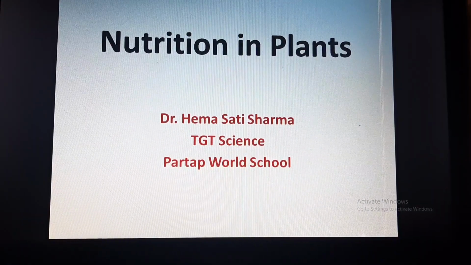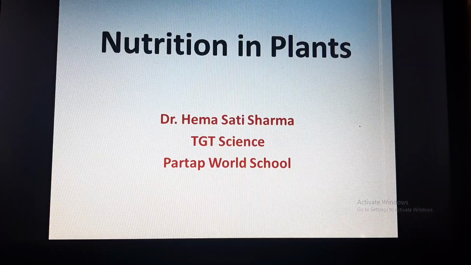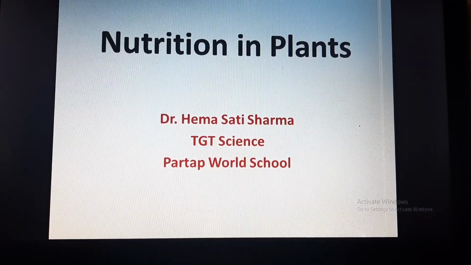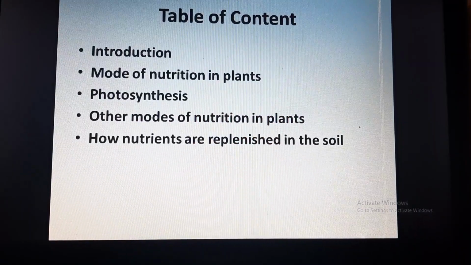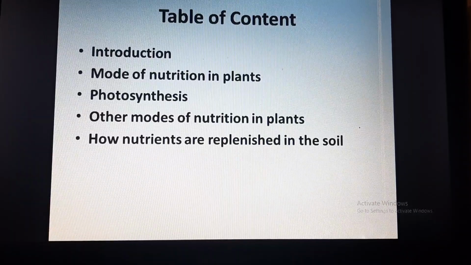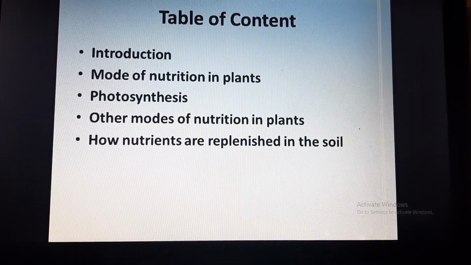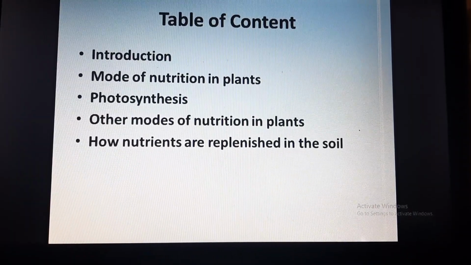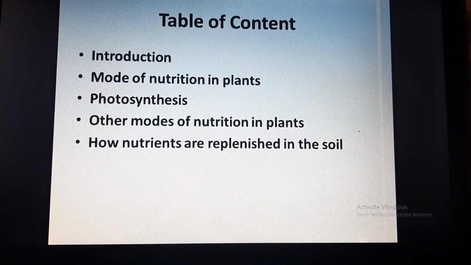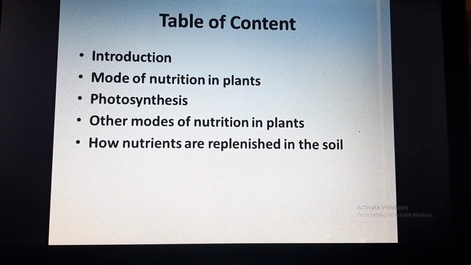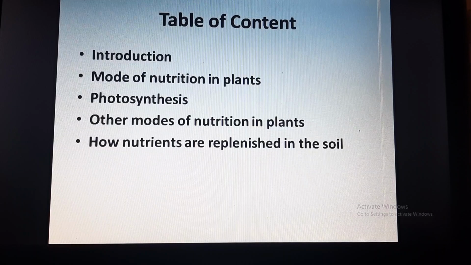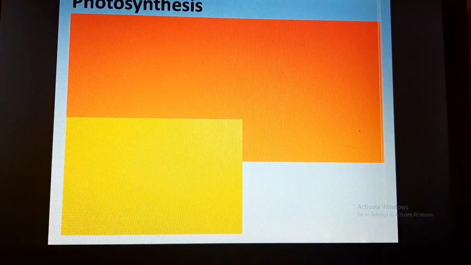Today we are going to discuss the chapter called Nutrition in Plants for Class 7. We have already discussed the introduction to nutrition and why food is required for organisms. We have also discussed the mode of nutrition in plants. Today we are going to discuss the topic called photosynthesis.